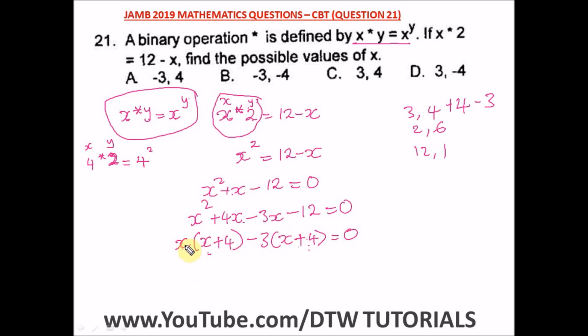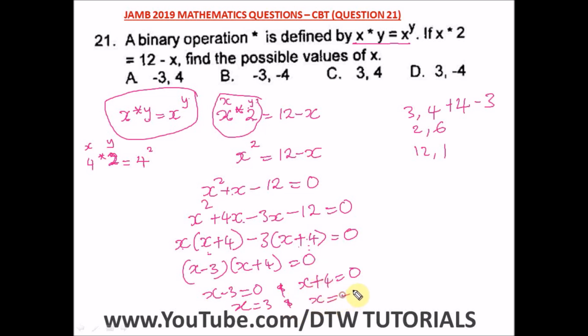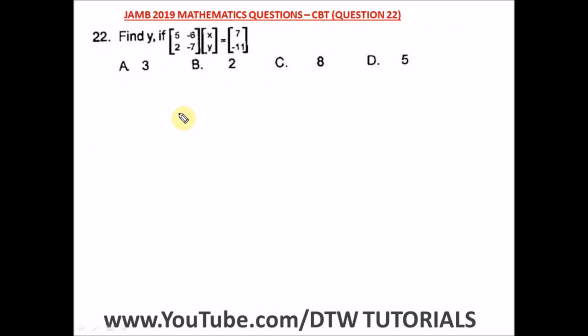Okay, so from here, let's bring this out. So we have x minus 3 bracket x plus 4 equal to 0. So here we have x minus 3 is equal to 0, and x plus 4 is equal to 0. So from here, x is equal to 3, and taking a positive 4 to the other side, x is equal to minus 4. So we have x is equal to 3 or minus 4. So these are our answers. And what's our right option here? Our right option is option D.